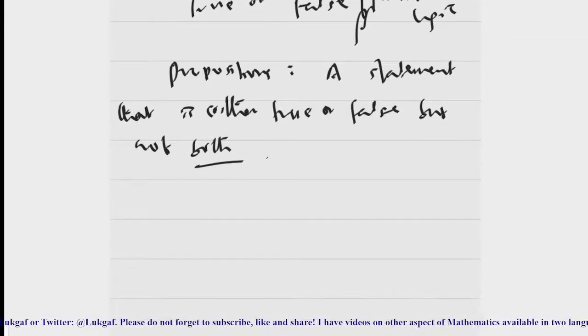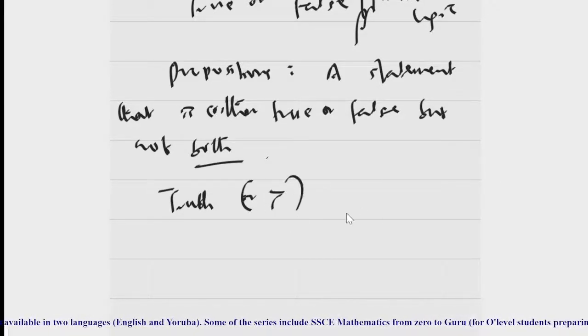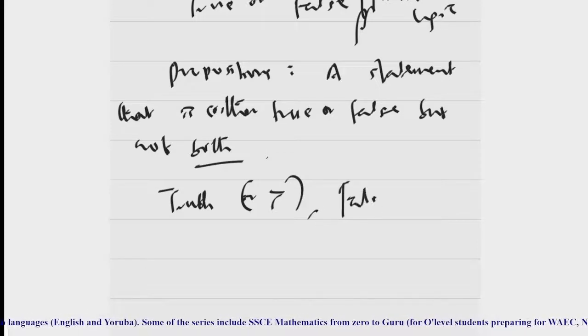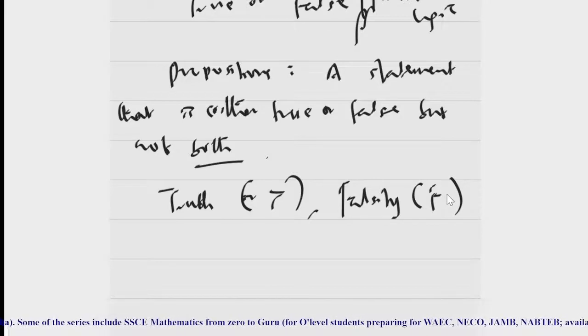Since we know it is true, its truth value is true. The truth is denoted by T. Likewise, the falsity, which is denoted by F, of a proposition is its truth value.